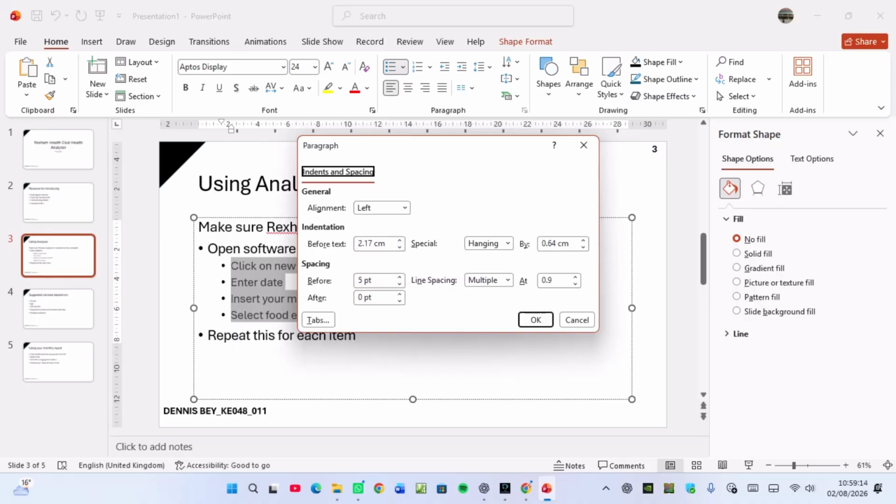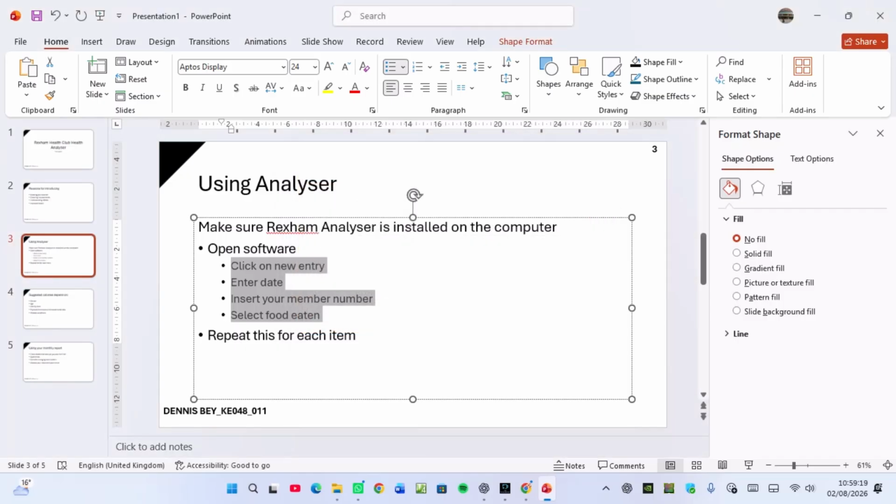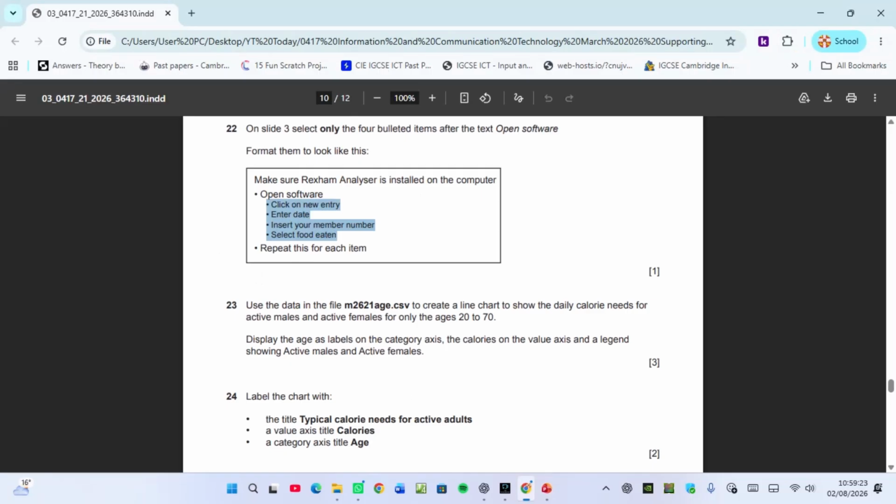It has moved. That is the indent. So you can see I've moved it. So the P is where the bullets are. If you compare with the question paper, the bullet starts at around P there. So that is okay. It has moved.